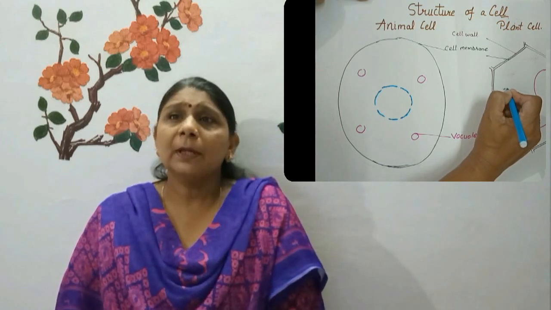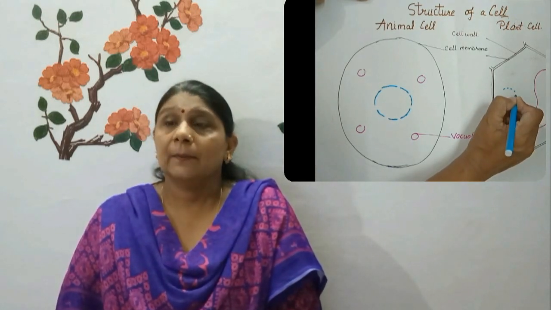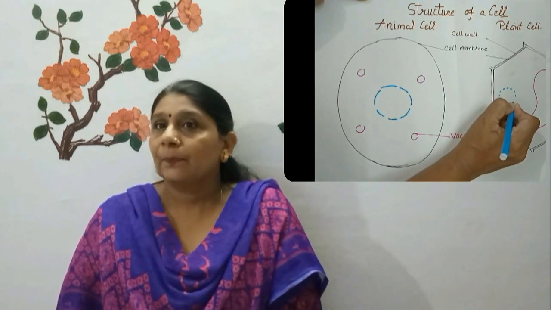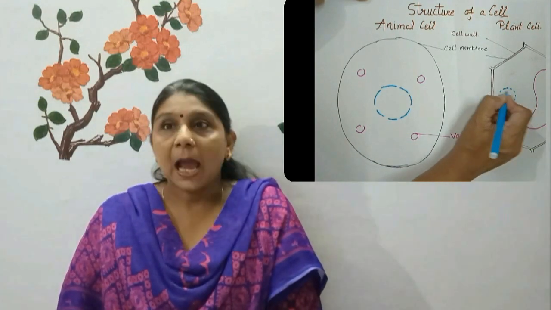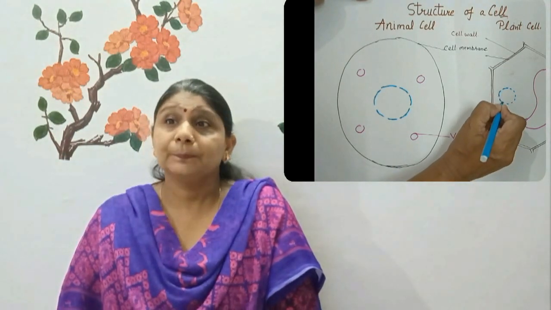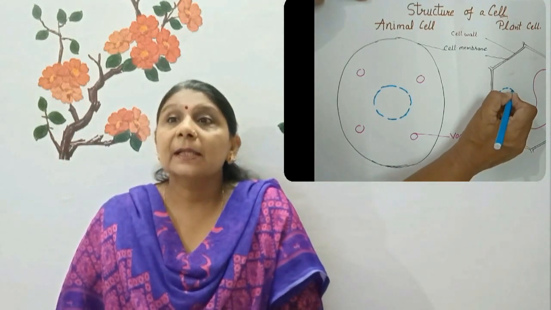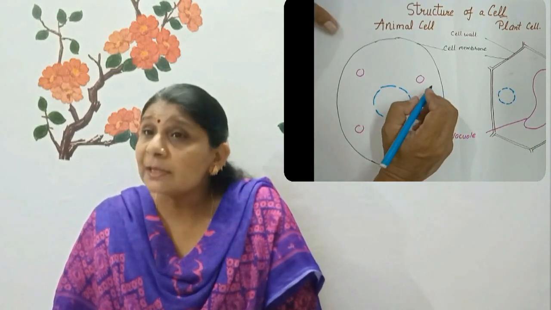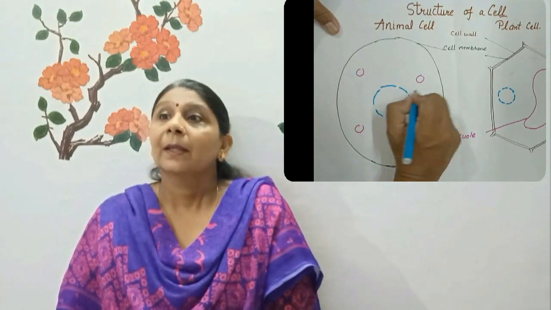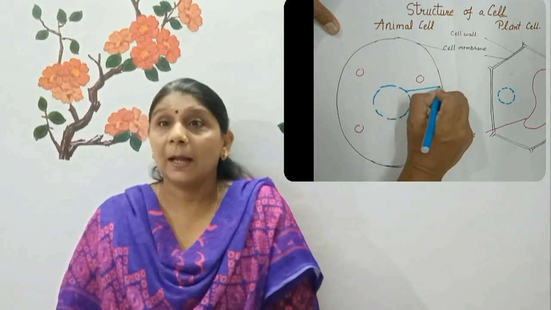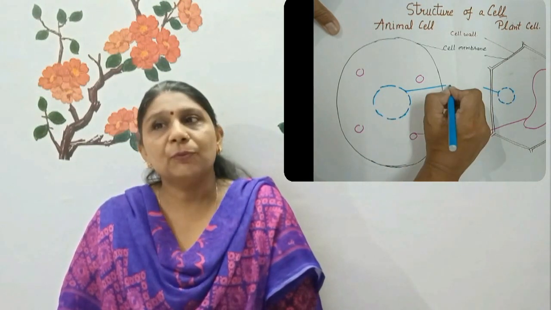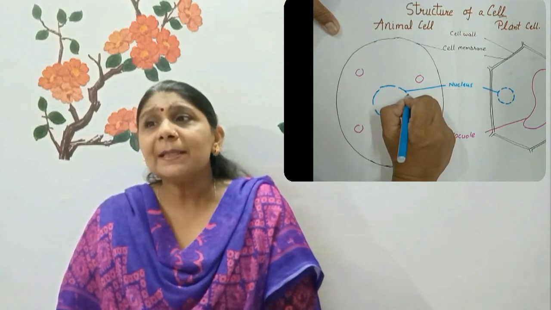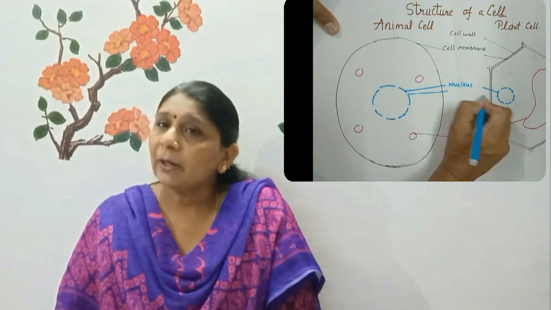Now, the next important part of the cell is the nucleus. It is a very important component of the living cell. It covers the major part of the cell. It is generally a dense and spherical organelle located in the center of the cell. But in plants, there is no space for the nucleus in the center, and that is the reason in plants the nucleus is shifted towards the periphery, meaning the edge. It can be seen easily with the help of a microscope.